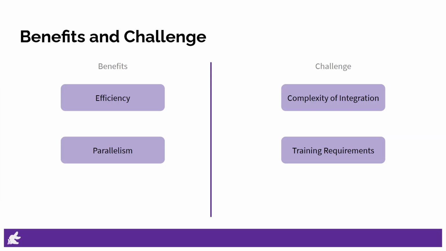Integrating the two models can introduce complexity into the system. Ensuring that the draft model generates candidates that the target model can effectively evaluate requires careful design and tuning. Both models need to be trained adequately to perform their respective tasks effectively. This may involve using different datasets or training paradigms, which can complicate the overall training process.